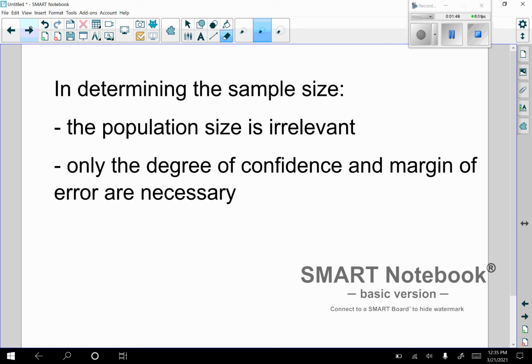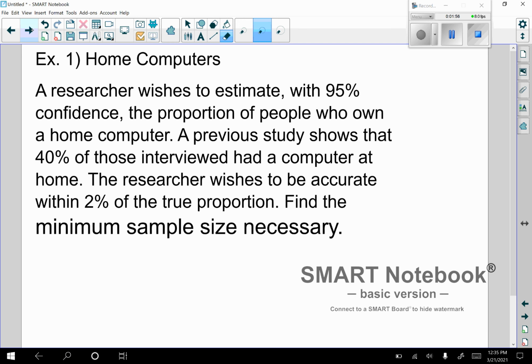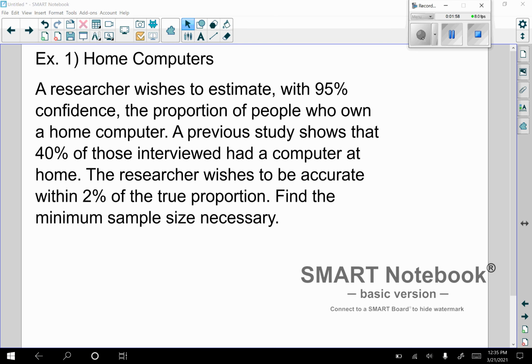So we'll just go through two examples. I'll pause the video if you need more time copying this down. All right, so in this example, a researcher wishes to estimate with 95% confidence the proportion of people who own a home computer. A previous study shows that 40% of those interviewed had a computer at home. The researcher wishes to be accurate within 2% of the true proportion. Find the minimum sample size necessary. Again, pause the video to finish copying that down.